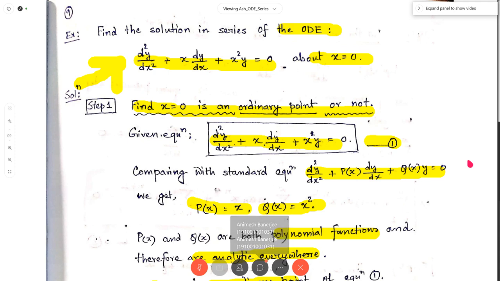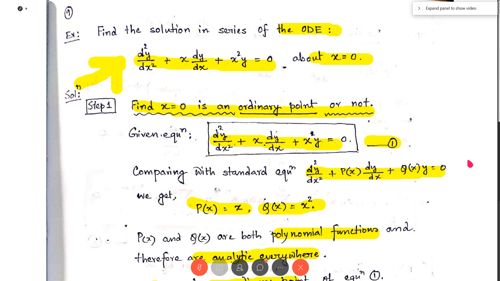So for that purpose, we again fix a0 and a1 as 2 arbitrary constants, and our intention is to write the remaining arbitrary constants a2, a3, a4, a5 and so on in terms of a0 and a1. So in step 3 we find dy/dx and d2y/dx2. So y is given by summation n runs from 0 to infinity an x to the power n.